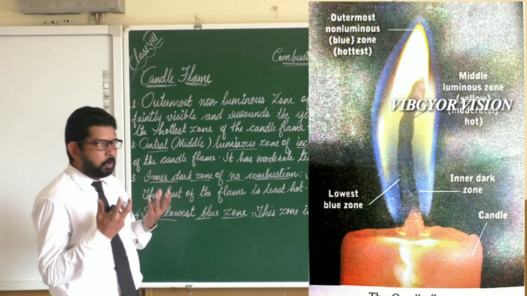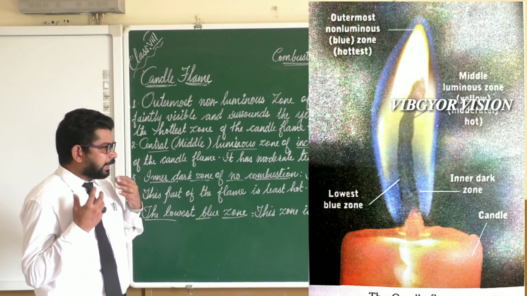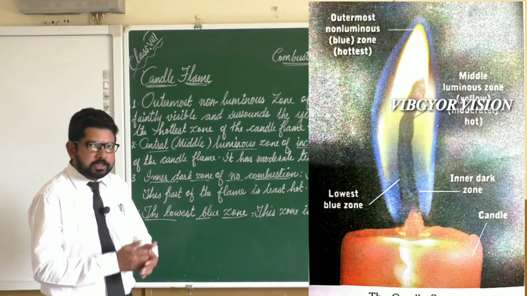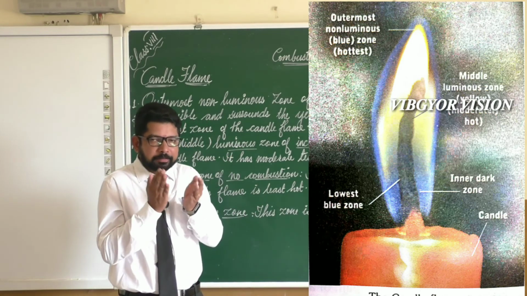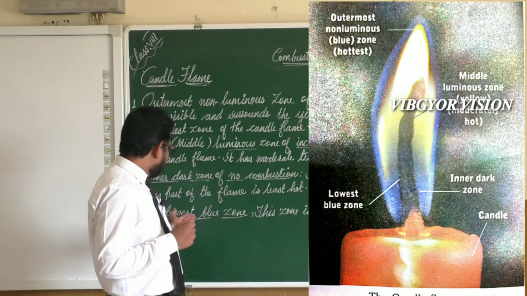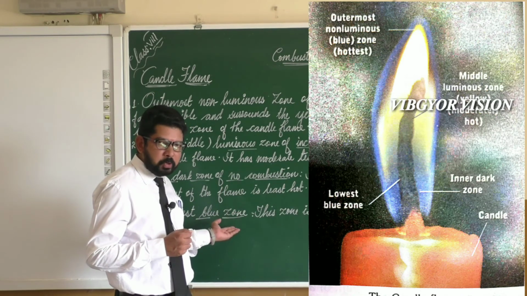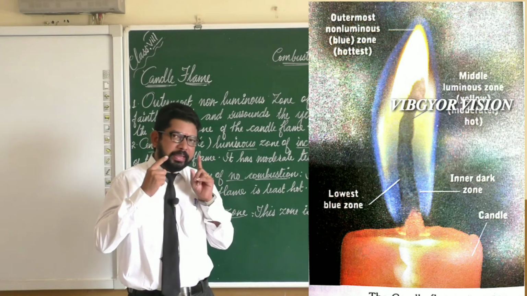So let us see our last zone, the lowest blue zone. What about the lowest blue zone? This zone is located at the base of the flame. So this is the lowermost zone. It is present at the base of the flame. It is a blue zone. Why is it a blue zone? Because of incomplete combustion.